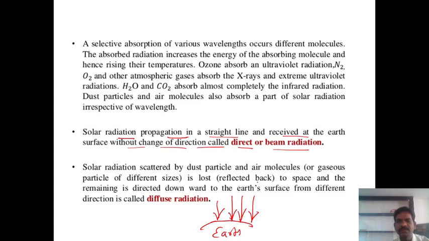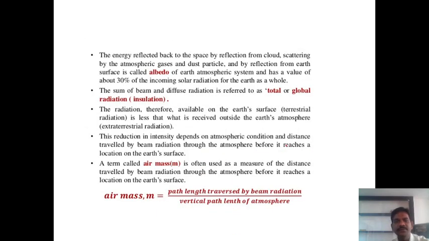Another is solar radiation scattered by dust particles, air molecules or gaseous particles, and part is reflected back to space, and the remainder is directed downward to the earth's surface from different directions. That is called diffuse radiation, received due to the change in direction. We know albedo means reflected radiation.